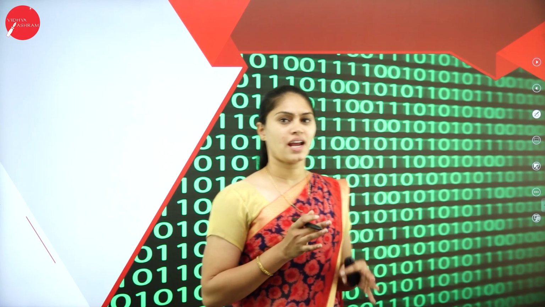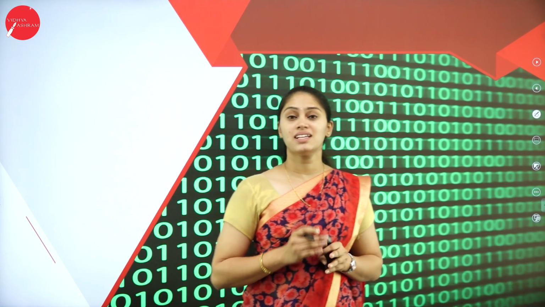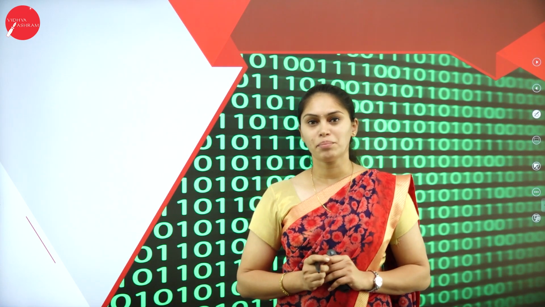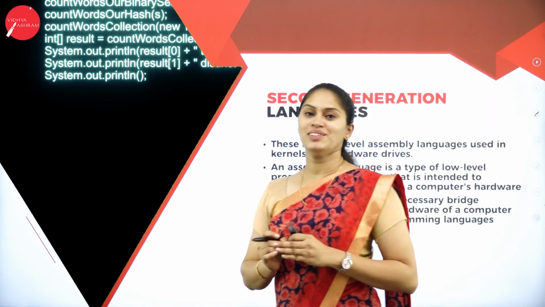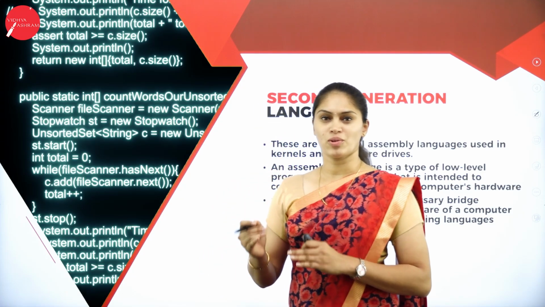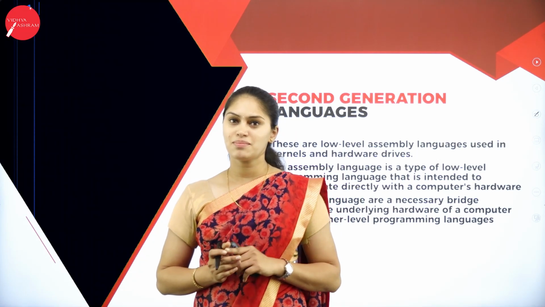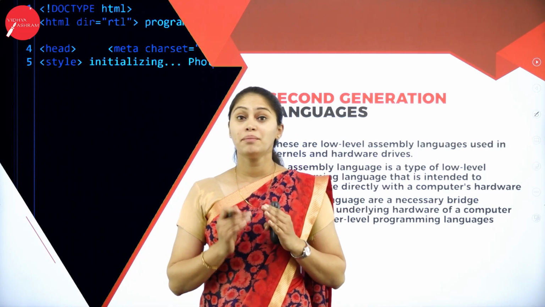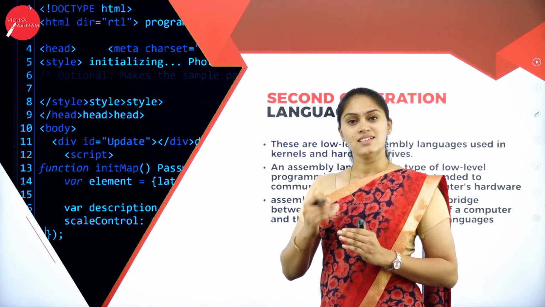It's regarding the first generation of computer programming languages. Here you can see that every content is there in zeros and ones. So can you understand anything by looking at this? No, but these zeros and ones have a specific meaning to the computer system, a specific meaning to the compiler. So now let me move on to the next computer language, that is second generation computer programming languages. In the first generation, that is machine level programming languages, I write everything in zeros and ones.